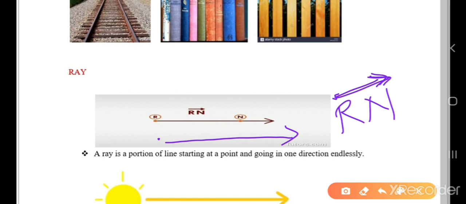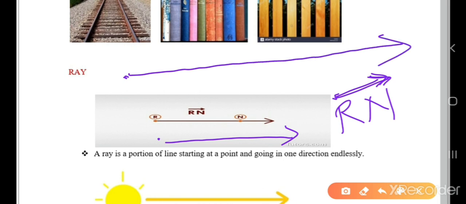Ray RN. A ray is a portion of a line starting at a point and going in one direction endlessly. So it starts at a point and it moves on like this endlessly. It has a starting point but no ending point.